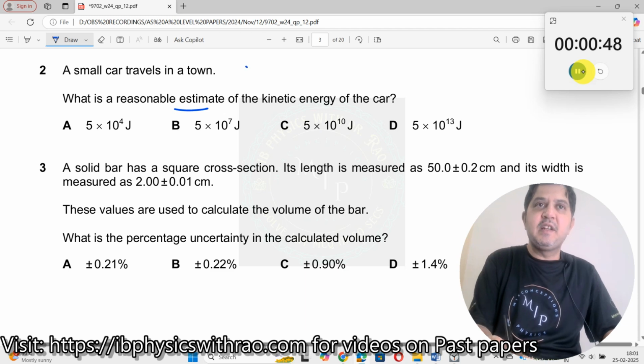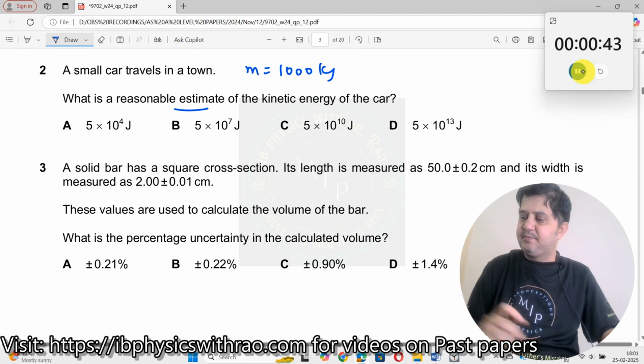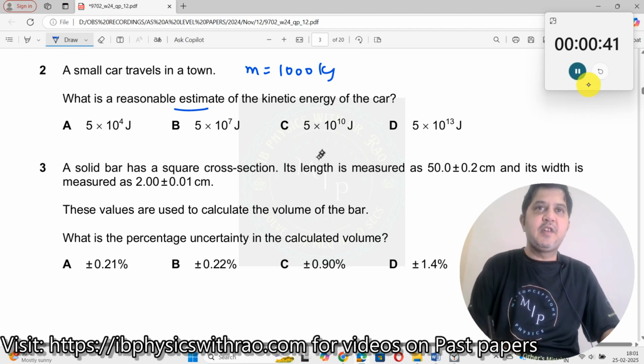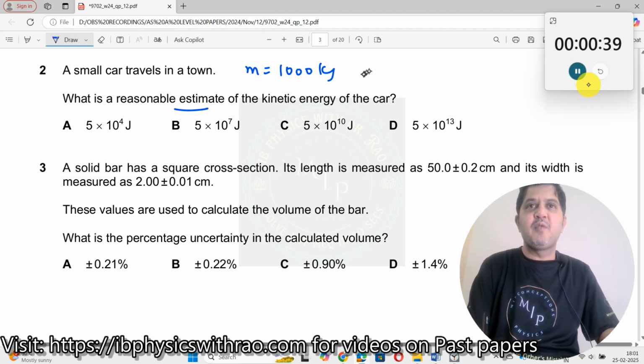What could be the mass of the car? Mass of the car could be around 1000 kg, for example. And then what could be the velocity of the car? Let us say velocity of the car is around 40 km per hour on our Indian roads. So for time's sake, let us consider this to be around 36 km per hour.